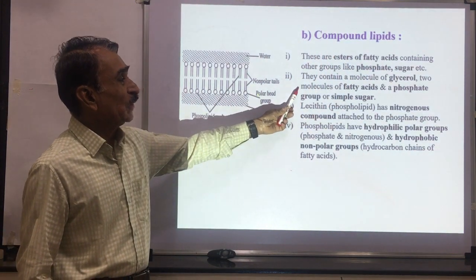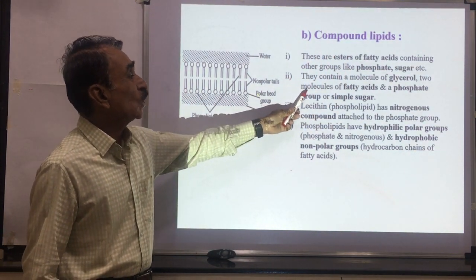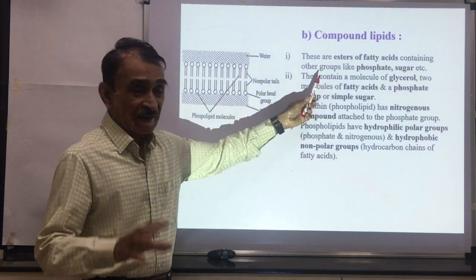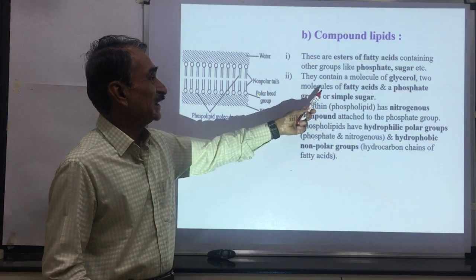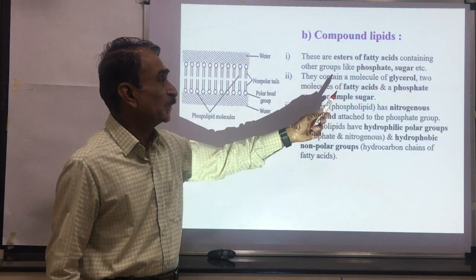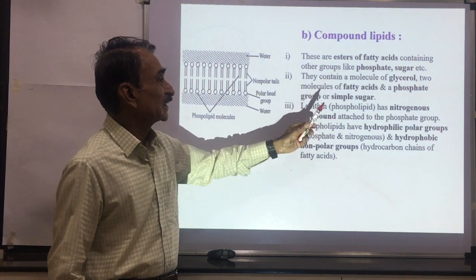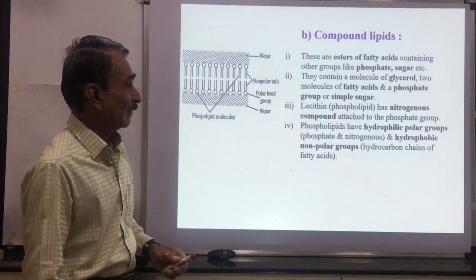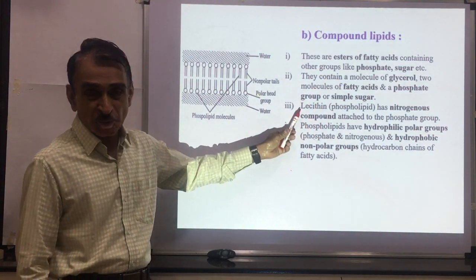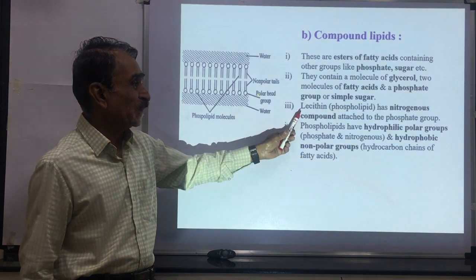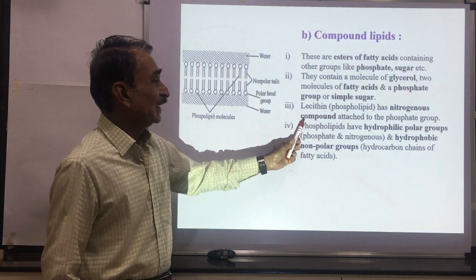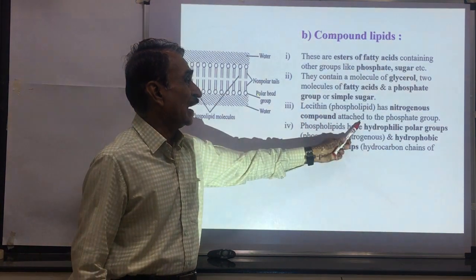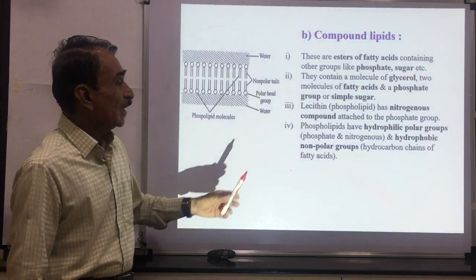They contain a molecule of glycerol and two molecules of fatty acids. Here, in the esters, we know that fatty acids are present and glycerol is present, but in addition to this, there is a phosphate group or a simple sugar. Lecithin is an example. It is a phospholipid. It has a nitrogenous compound attached to the phosphate group.